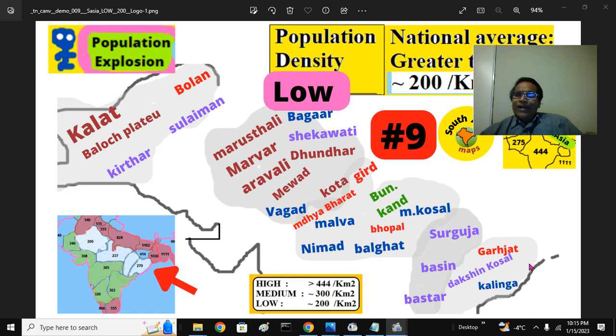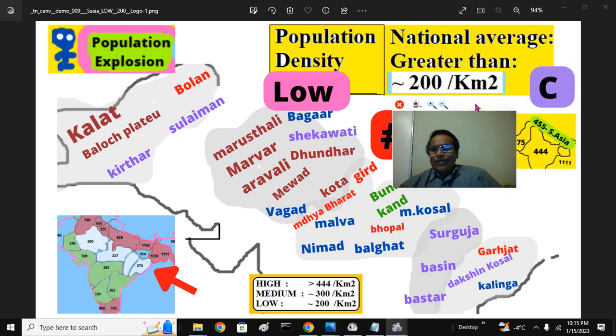Then in the Kalinga Utkal region, Garjat, the hilly areas, and Dakshin Kosal region, that is the west of the mountains, and Bolangir and Koraput and all those regions. The coastal area, that is Mughalbandi, Kalinga region, Puri and Cuttack and Balasore and all those areas. So these are the areas that have a low density. Remember, low means low compared to the average, but most of these provinces are highly densely populated.